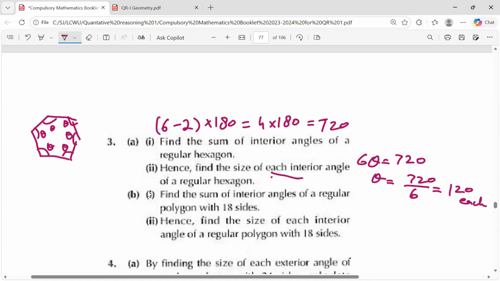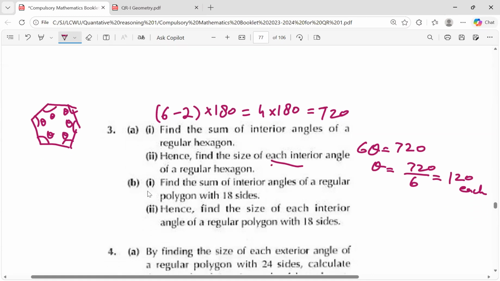Next, B part, find the sum of interior angles of a polygon with 18 sides. You will do the same thing over here. For an 18-sided figure, the sum of the interior angles is (18 minus 2) multiplied by 180. And there, you will divide the answer. For each interior angle, you will divide 16 multiplied by 180 divided by 18. Get the answer over here.